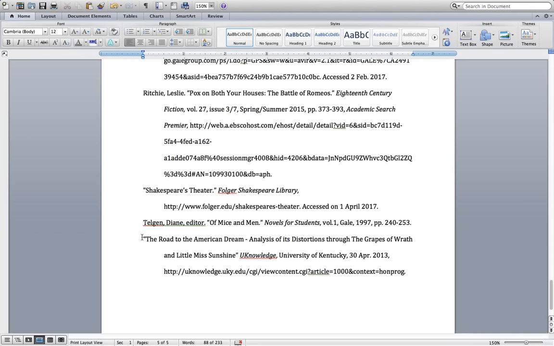How about this case? This is a web article with a very long title. See, the title goes all the way from here to here. It didn't have an author listed. So just like this Shakespeare's Theater citation, we would want to use the title of the article in the parenthetical citations. But you don't need to put this whole long title inside of your parenthetical citation.